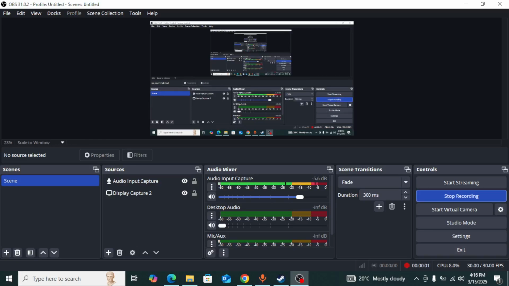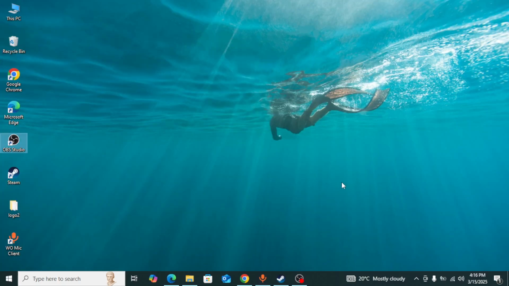Hello, so if you're getting the sound problem in the new GTA 5 Enhanced game, this will show you how to fix it. The first thing you need to do to fix this type of issue is simply restart your device. Sometimes restarting the device fixes this type of issue, but if it's not fixed, then